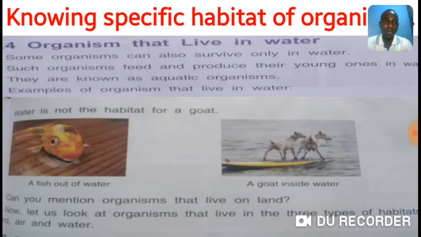Can you mention organisms that live on land? If you said yes, then you've done well. We are going to mention some pretty soon. Don't worry.